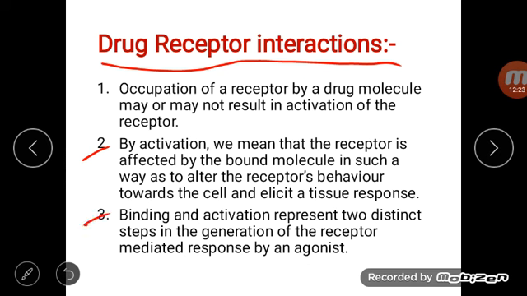The third point is binding and activation represent two distinct steps in the generation of the receptor mediated response by an agonist. So binding and activation of the receptor are two different steps in the generation of the tissue response by an agonist.